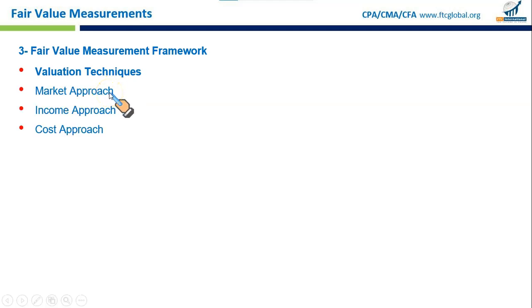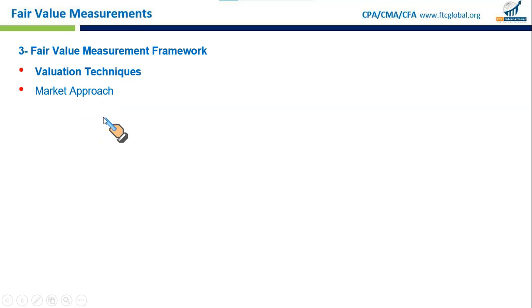So if a company is trying to value a piece of real estate, they might look at similar properties. This is the market approach. They might consider the income it can generate, that is the income approach, or they can estimate the cost of replacing it, the cost approach.